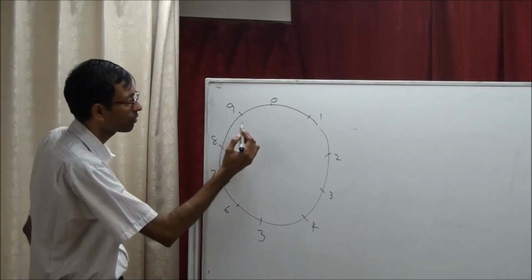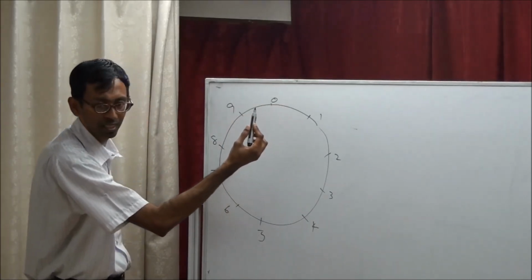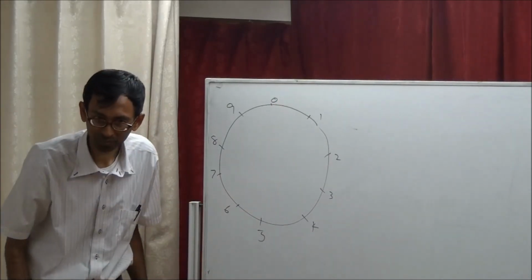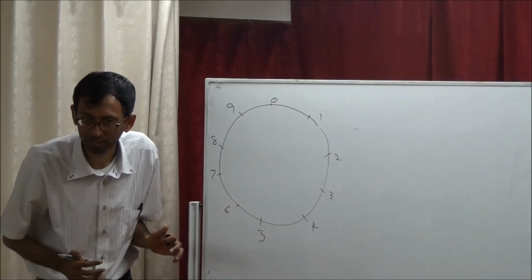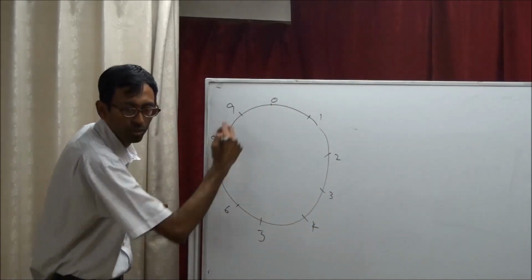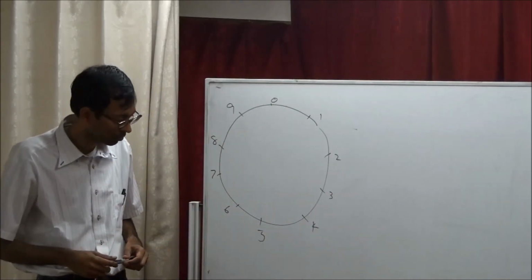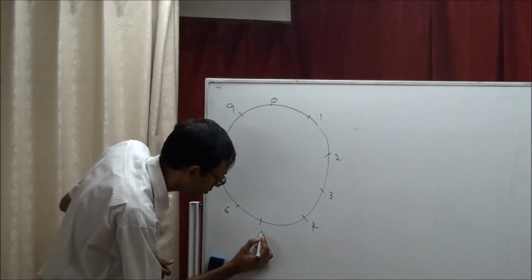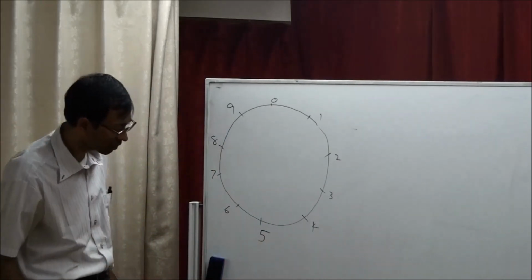And then the next one will be 10, but that uses 2 digits, right? That's not a unique digit. Does it make sense? Yeah.